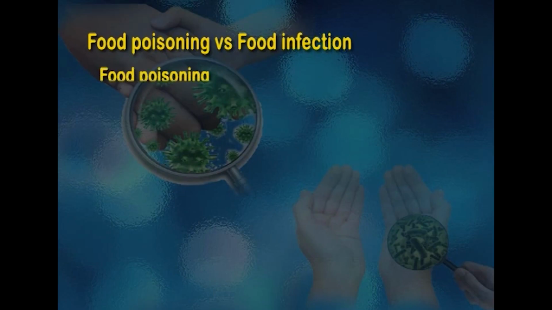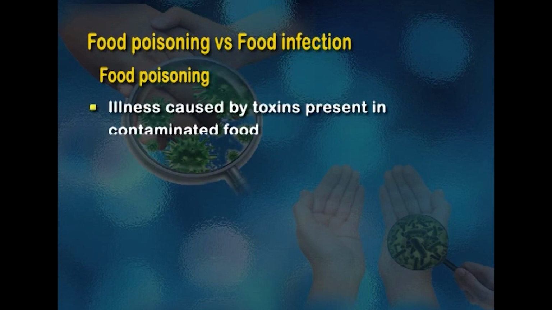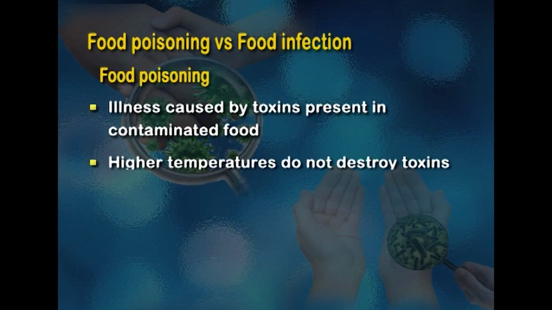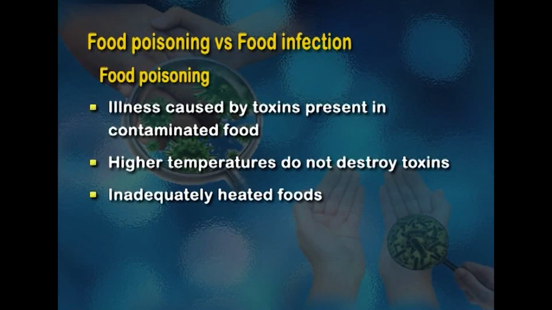Now, food poisoning is an illness which is caused by toxins present in contaminated food. These toxins may be accidentally or intentionally added. Higher temperatures can lead to toxins being present. So, these toxins can be present even at higher temperatures than the bacteria which produce them. They are also present in inadequately heated foods. So, higher temperatures do not necessarily destroy the toxins. They may destroy the bacteria which produce them, but the toxins are not destroyed.